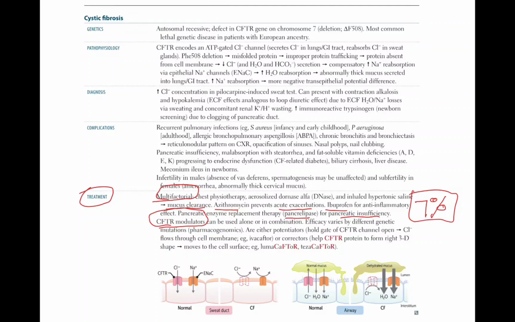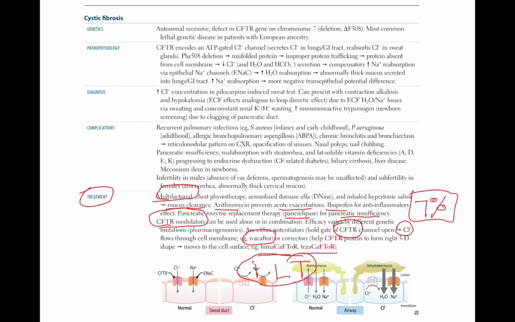These are either potentiators, which hold the gate on CFTR, or channel open for chloride, like ivacaftor. Lumacaftor and tezacaftor. Ivacaftor, lumacaftor, and tezacaftor. These three are very important drugs for treatment of cystic fibrosis.